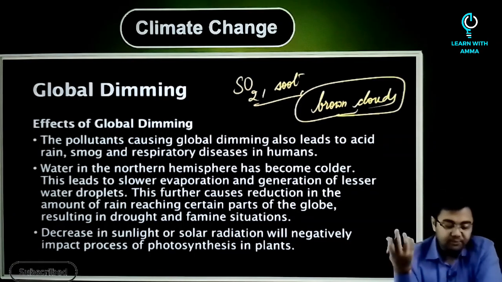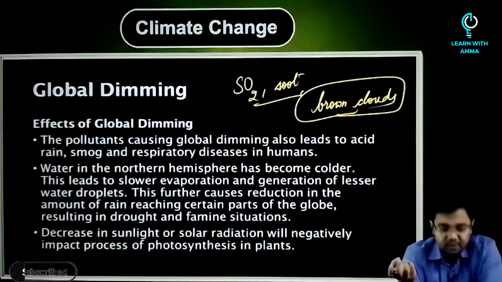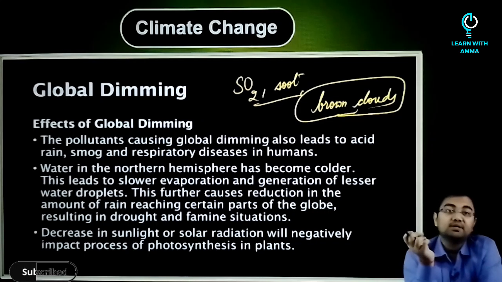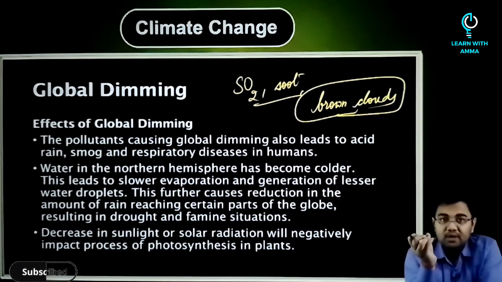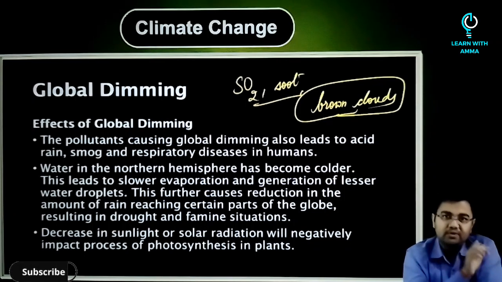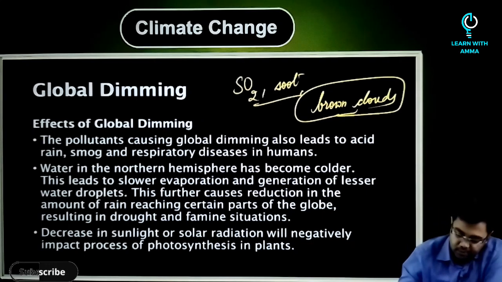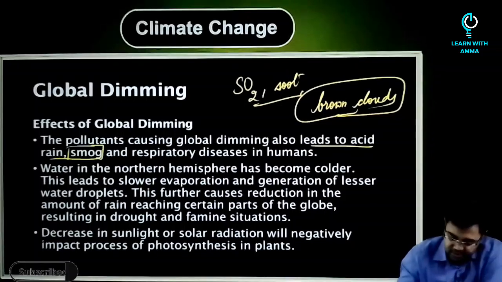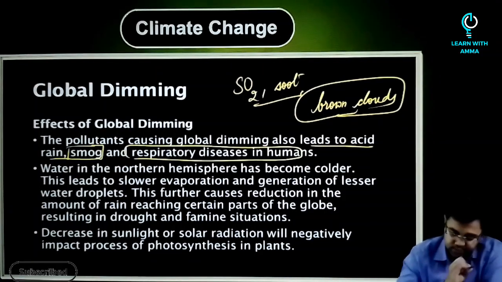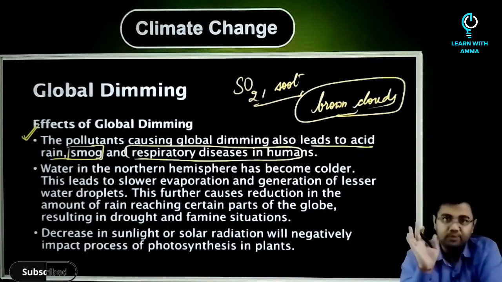So if we have to discuss the effects of global dimming, first of all, you have to know that the effects would be devastating, especially on the environment and the living beings on the earth. The pollutants causing global dimming also lead to problems like acid rain, smog, etc., and respiratory diseases in humans. So it will have a bad effect on human life.